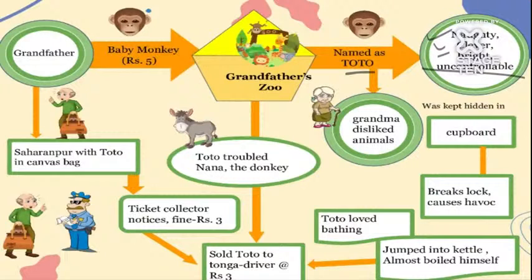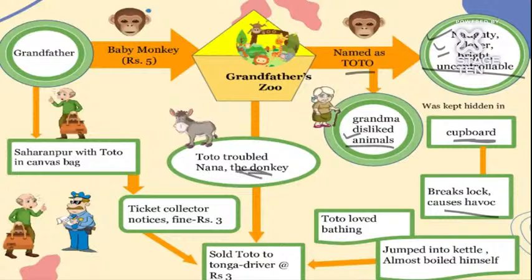He was very naughty, and he used to do so many things, jumping here and there, tearing things. And grandma disliked the animal, so the grandfather and the author hid Toto. He was kept in the cupboard. He used to break the logs, remove the pegs, cause havoc, and all those things. Toto even loved bathing also. One time he jumped into a boiling kettle and almost succeeded in burning himself.